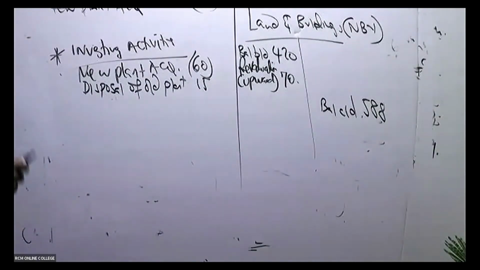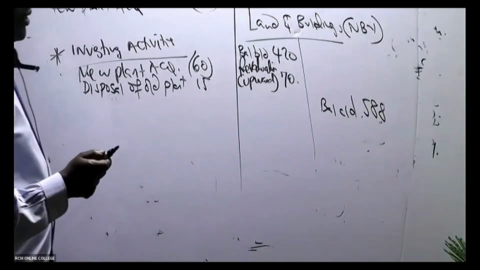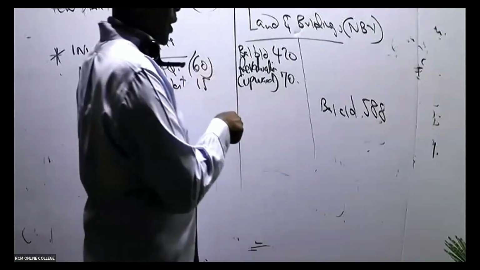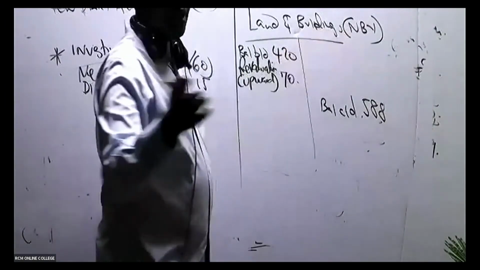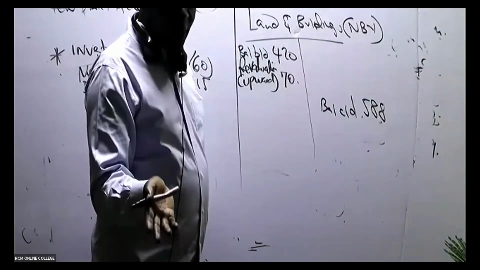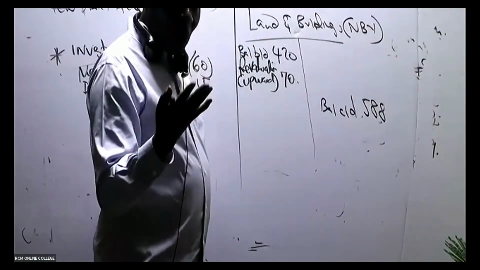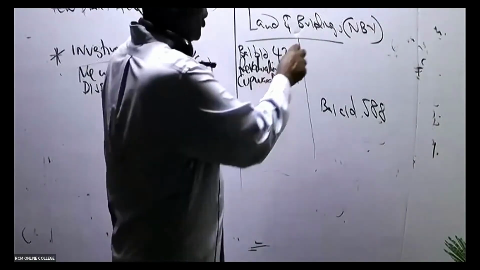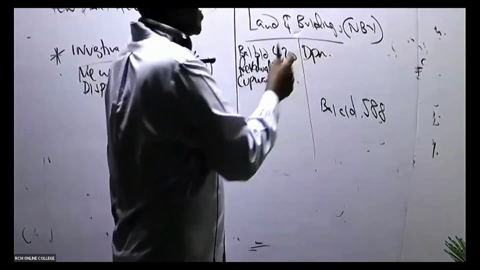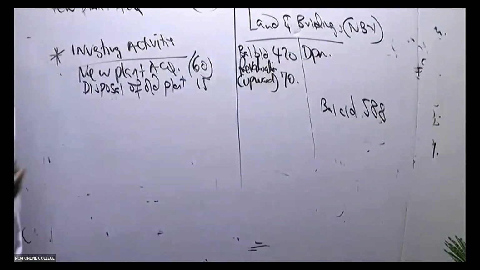Then we shall ask ourselves, what in this case will make these land and buildings depreciate or reduce? For example, when we sell, but nowhere have they told us that they sold. When, for example, they lose value, that is depreciation. The current year's depreciation.